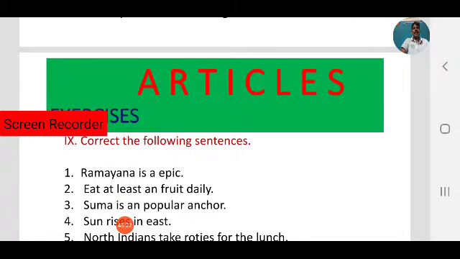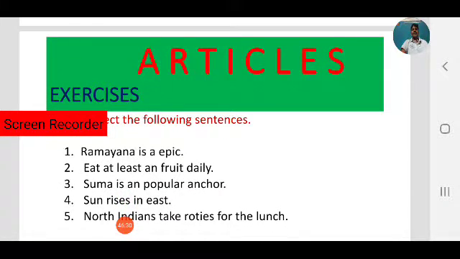Next, correct the following sentences. Ramayana is a epic. Eat at least an fruit daily. Suma is an popular anchor. Sun rises in east. North Indians take rotis for the lunch. These are some sentences. Correct them with suitable articles. Now check your answers.